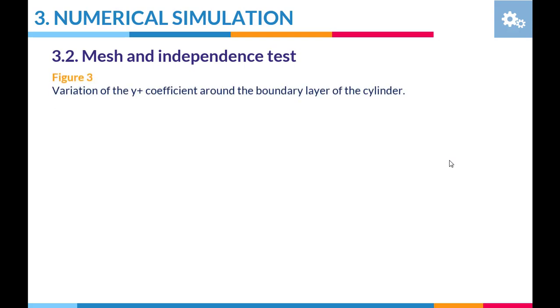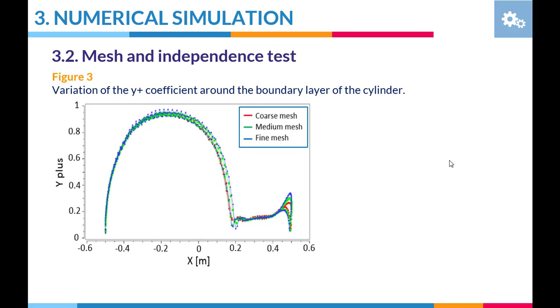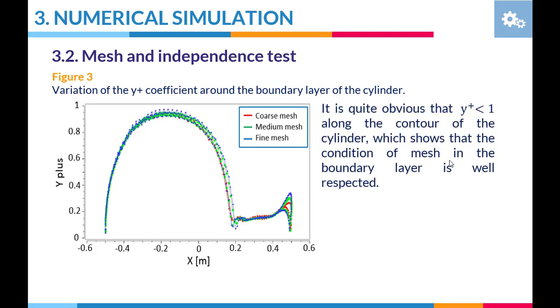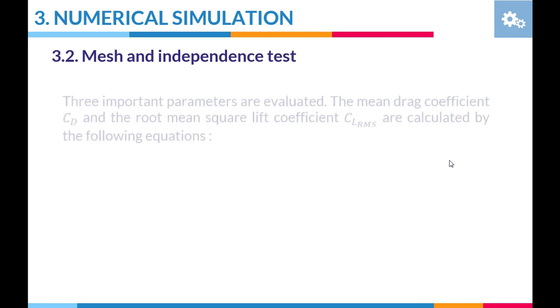Figure 3 presents the distribution of the coefficient y plus on the boundary layer of the cylinder for the 3 types of meshes, with delta t equal to 0.00251. It is quite obvious that y plus is less than 1 along the contour of the cylinder, which shows that the condition of mesh in the boundary layer is well respected.